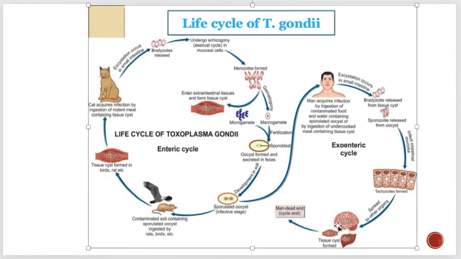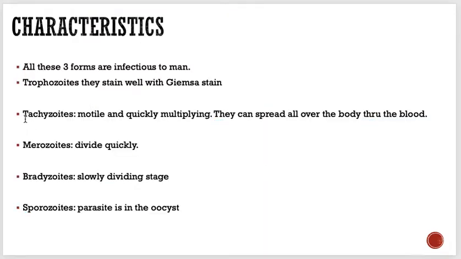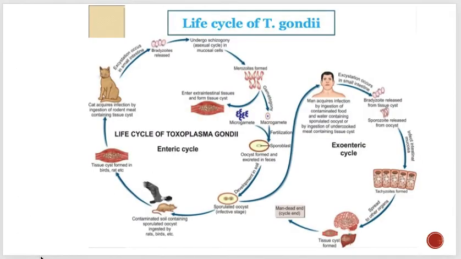Okay, and now remember, when they enter the blood, they can go anywhere. Of course they can go to the brain, they can go to the liver, they can go to the muscle, they can go to the eye, they can go to the spleen, they can go anywhere. Okay, and what they will form is a tissue cyst. So the slowly multiplying forms inside the tissue cyst are also called what? Bradyzoids, which I showed you over here. So of course the bradyzoids will be formed.